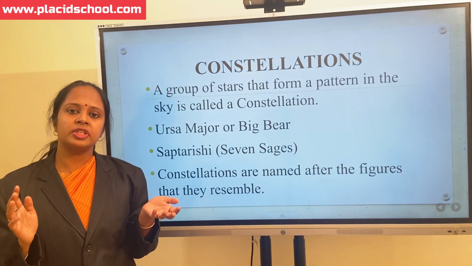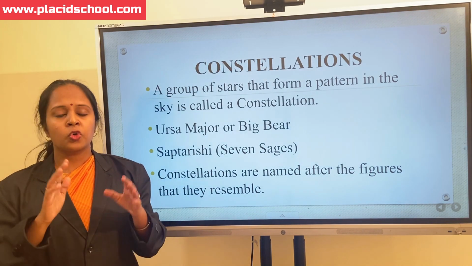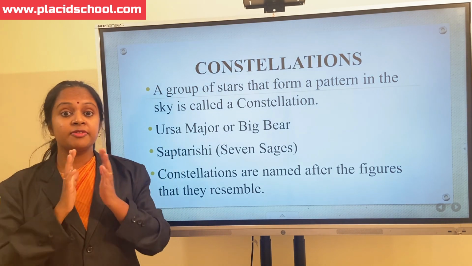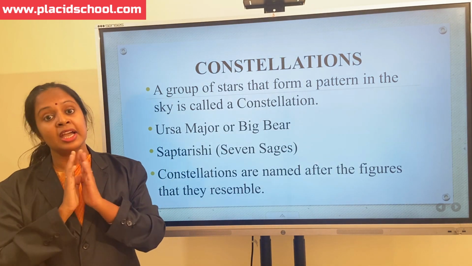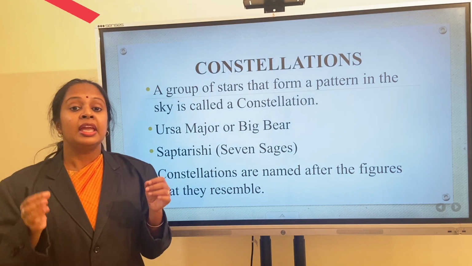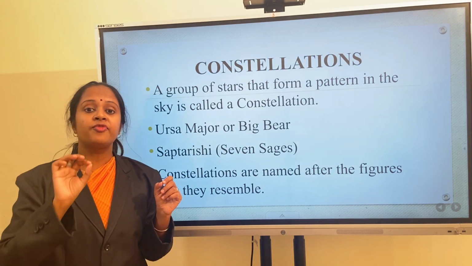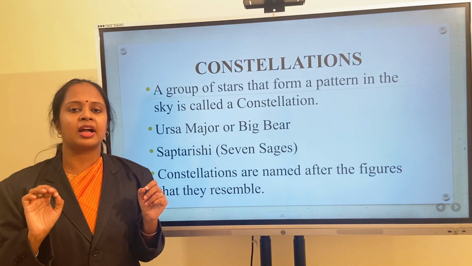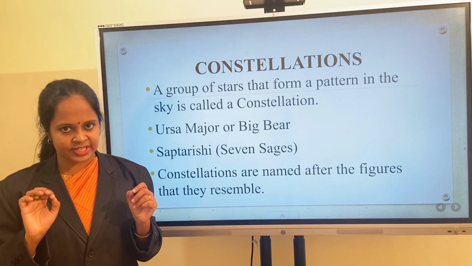Constellations are named after the figures that they resemble. So what is meant by a constellation? A group of stars that form a pattern in the sky is called a constellation.